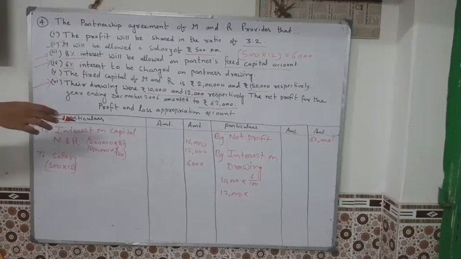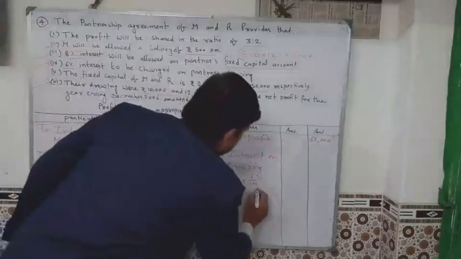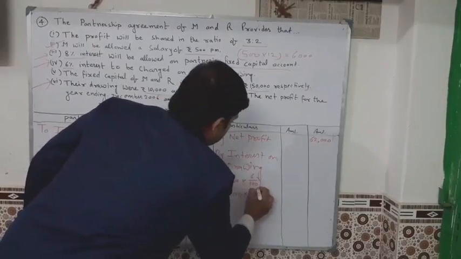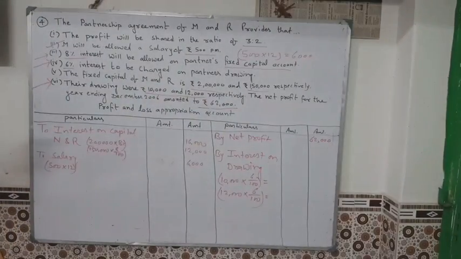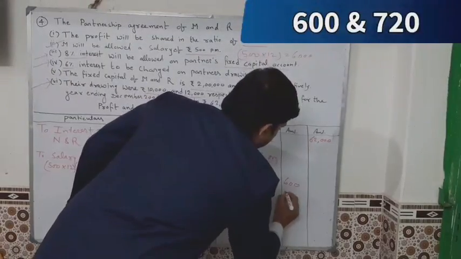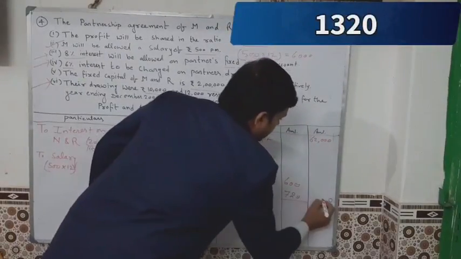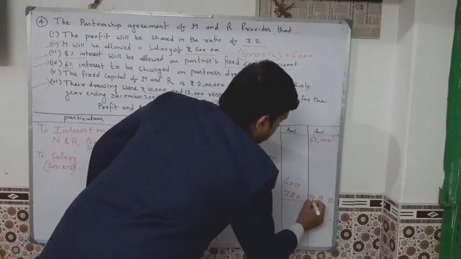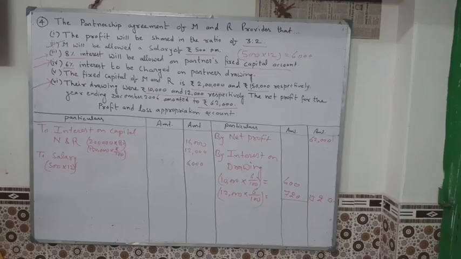The 10,000 into 6 divided by 100, 12,000 into 6 divided by 100, you will write. So here, 6 divided by 100. Okay. Calculate it. 10,000 into 6 divided by 100, how much? 600 and 720. Add it. 1,320. Where is the high amount, debit side or credit side? Credit side is the high amount.